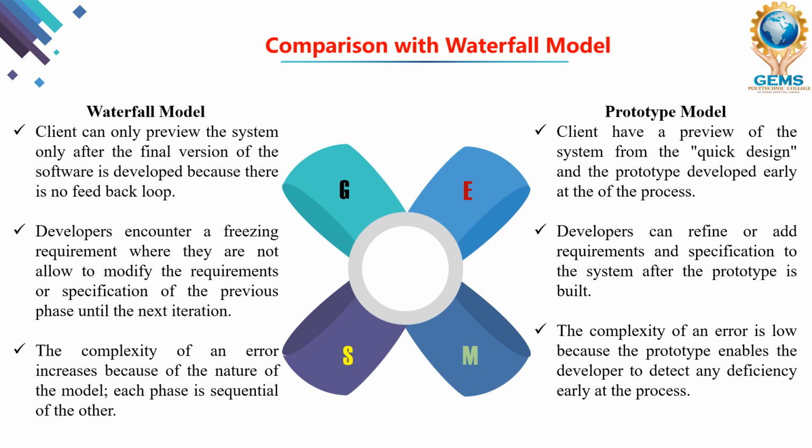But in the prototype model, developers are free to add requirements to the specification. In terms of complexity, the waterfall model is more complex in nature, but the prototype model is less complex, because at any time we can change it and find errors. So these are the main comparisons between the waterfall model and the prototype model.